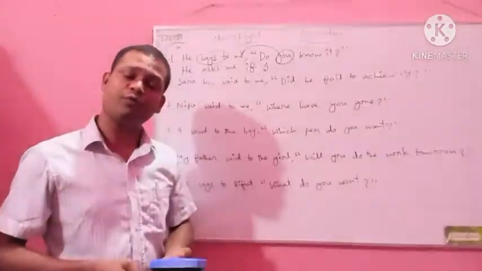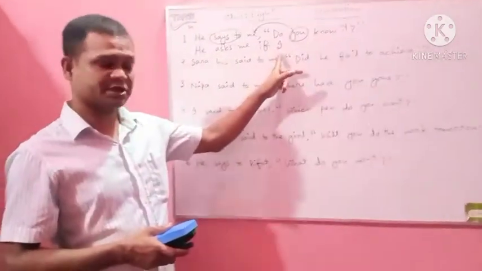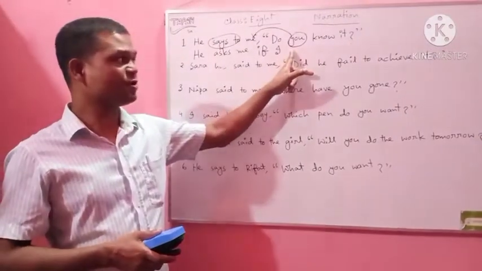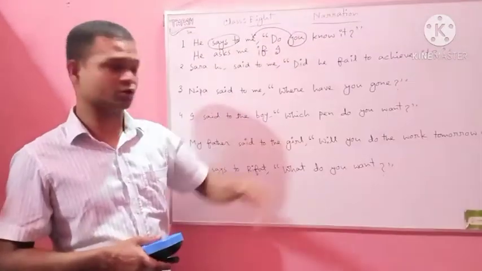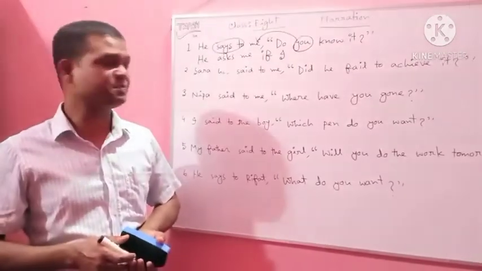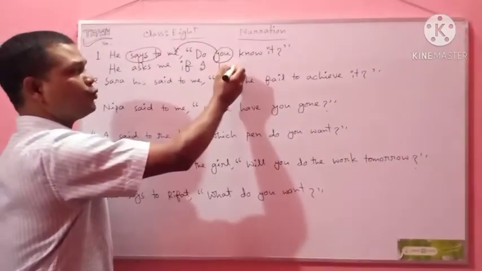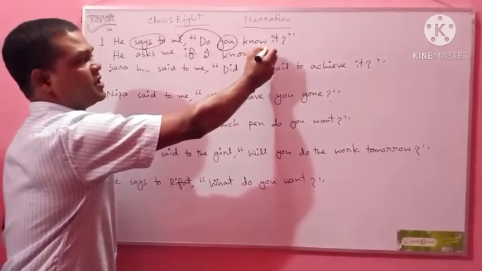So, how will it be converted to present indefinite tense? After the subject, the present form of the main verb, then the extension. So, what is the main verb of the reported speech? The main verb of the reported speech is know, then it.